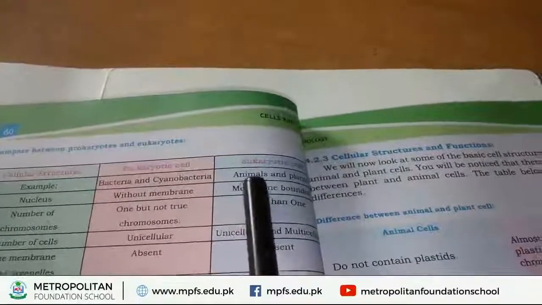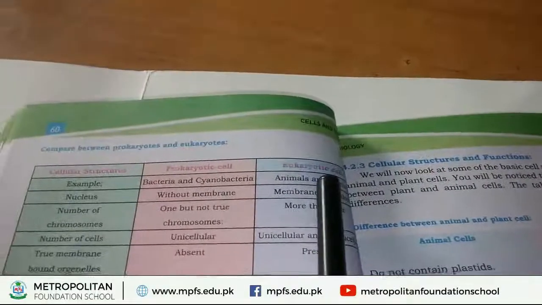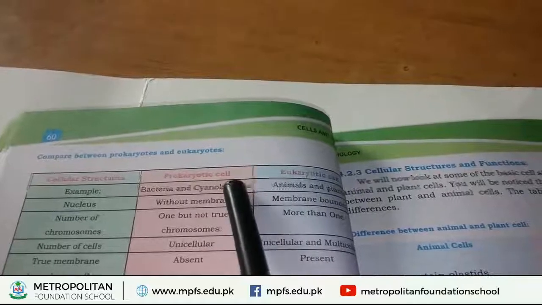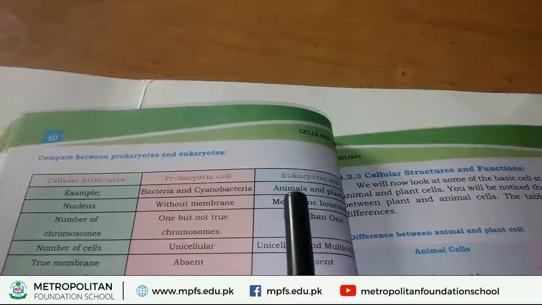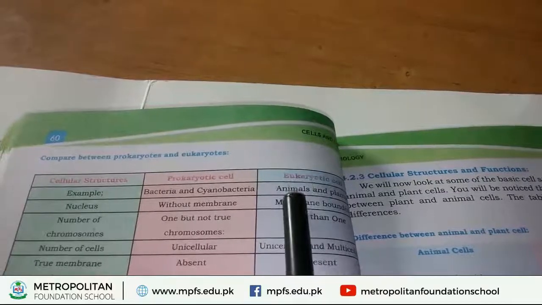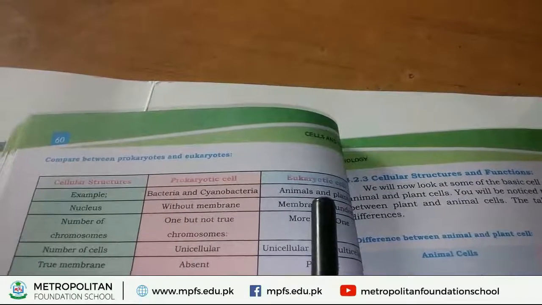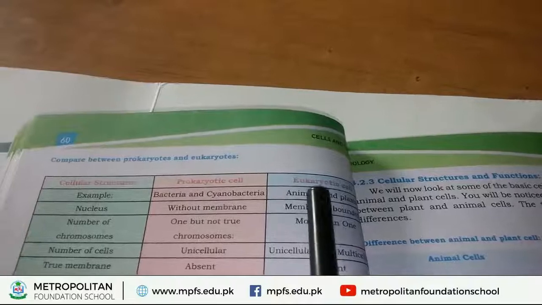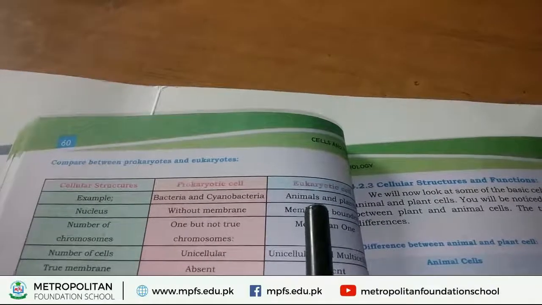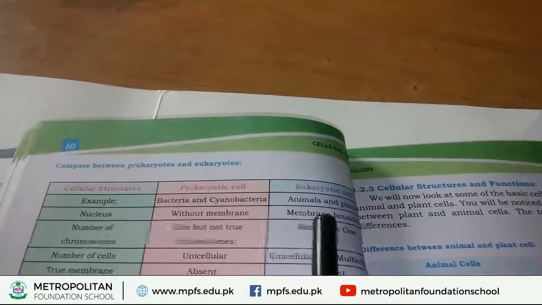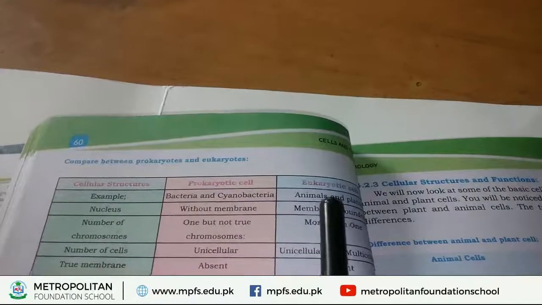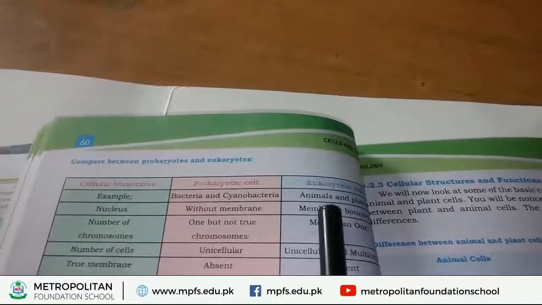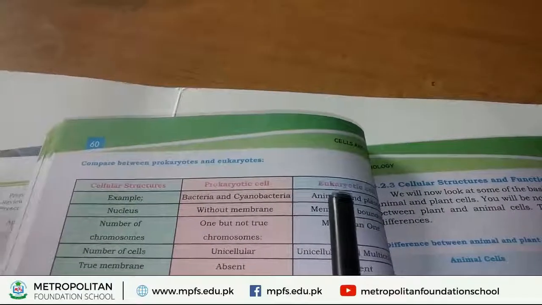On the other hand, eukaryotic cell. What is the difference between prokaryotic cell and eukaryotic cell? The examples of eukaryotic cell are animals and plants. Why are animals and plants examples of eukaryotic cell? Because animal and plant cells possess a membrane bounded nucleus. That's why they are examples of eukaryotic cell.